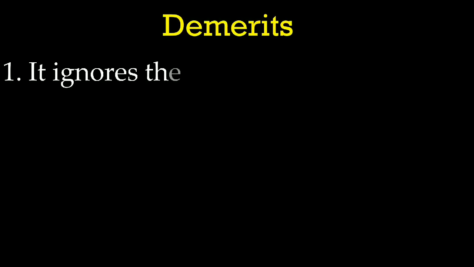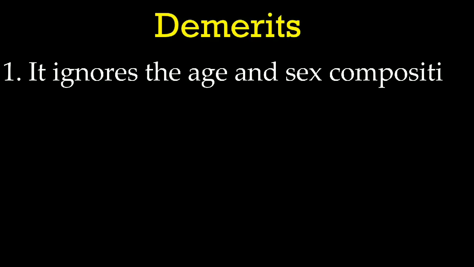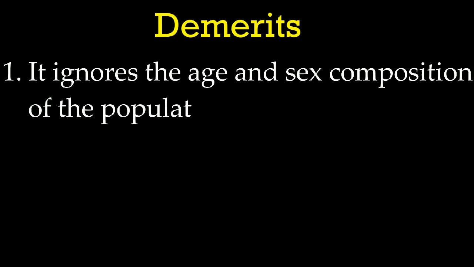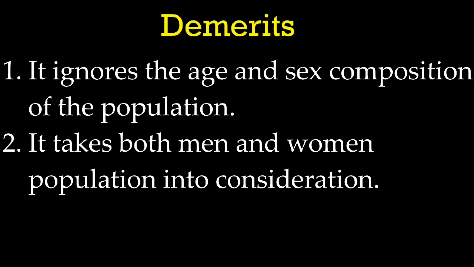Demerits. First point, it ignores the age and sex composition of the population. In CBR, our main intention is to find the growth of the population. So in order to find the CBR, birth and population rate are sufficient. Therefore, it ignores the age and the sex composition of the population. Second one, it takes both men and women population into consideration. So this is the only method which considers both men and women population into consideration.